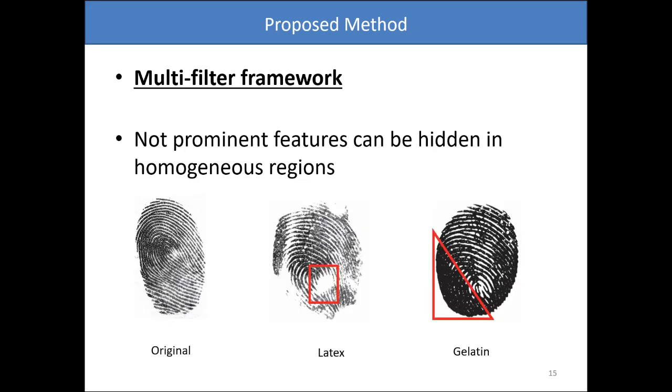Specifically, in the middle figure, we see an artifact inside the latex manufactured fingerprint, highlighted by a red rectangle, which defines a region of high frequencies. In this image, smoothing would be much more effective and therefore more significant than it would be in the real fingerprint, shown in the first figure. On the other hand, when analyzing the gelatin fake fingerprint shown in the right figure, we notice the presence of a very homogeneous region, highlighted by the red triangle, in which the use of sharpening filtering would be more effective than it would be in the real image.